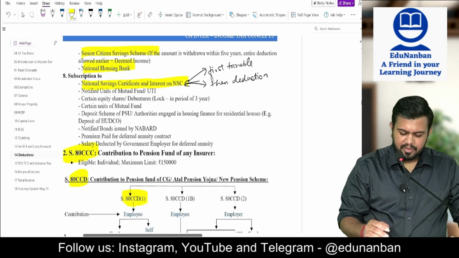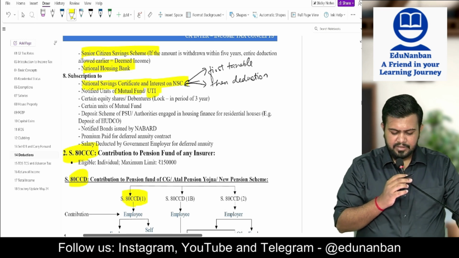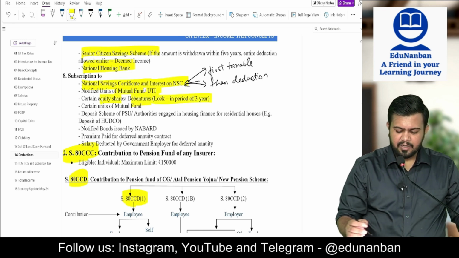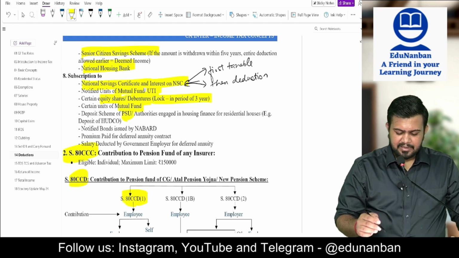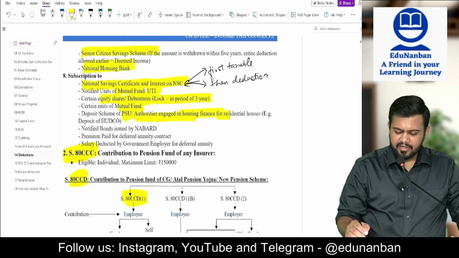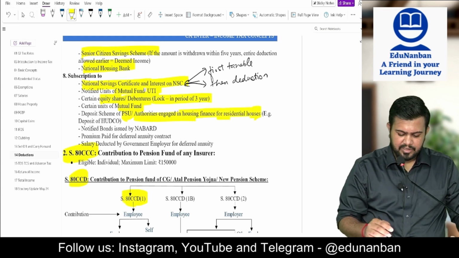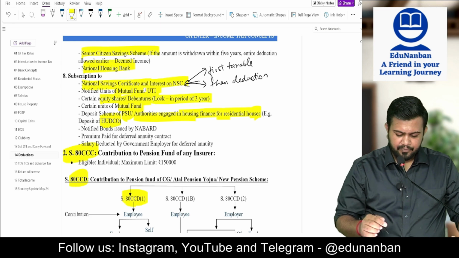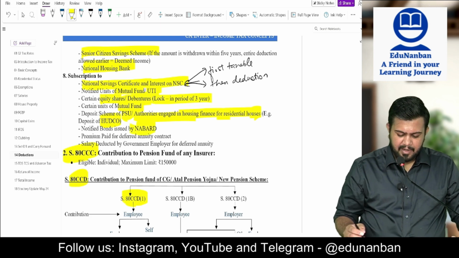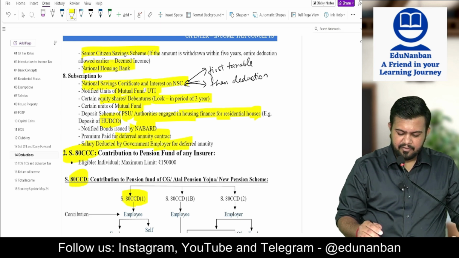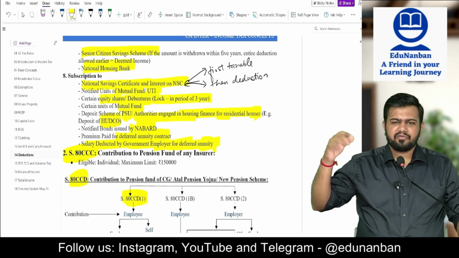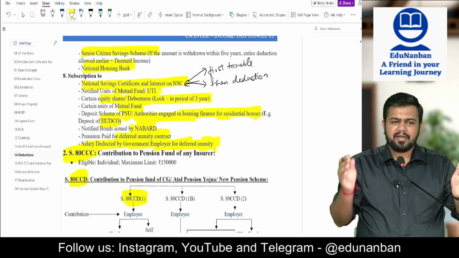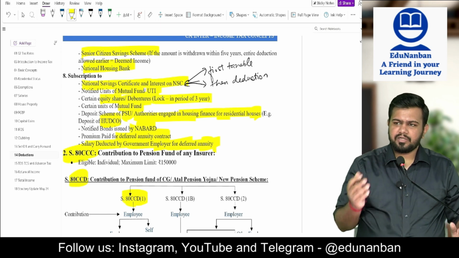Then notified units of mutual fund or UTI, certain equity shares or debentures with a lock-in period of 3 years, certain units of mutual funds, deposit scheme of public sector undertaking or authority engaged in housing finance or finance for residential houses, for example deposit scheme of HUDCO. Then notified bond issued by NABARD, premium paid for deferred annuity contract, salary deducted by government employer for deferred annuity. It is very difficult to remember all this. Go through it 2 times, 3 times, 4 times. So if it is coming in the examination, it will click that I have to take 80C deduction for the old scheme.